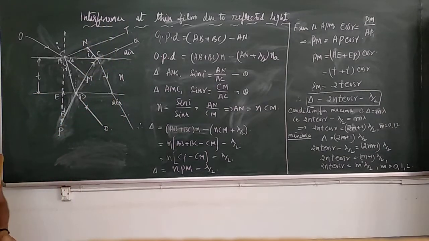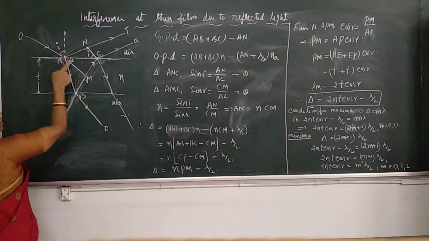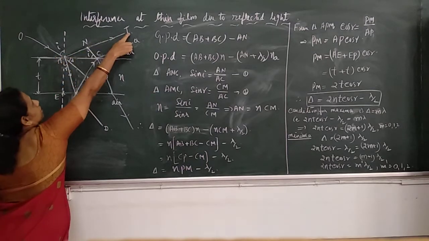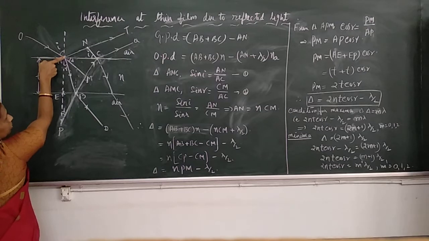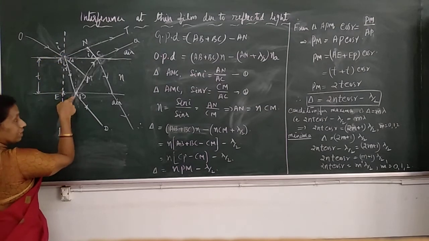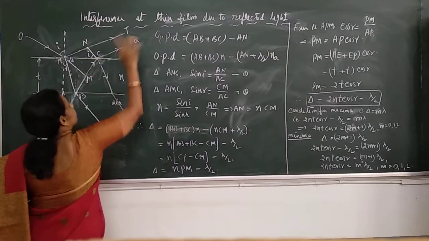Now, let us consider the total optical path, the geometrical path travelled by these two reflected rays. See, the ray AT is the reflected one, AB refracted. The refracted ray at this point travels the path AB in the medium, B is again inside the medium, then it travels to air as CQ.